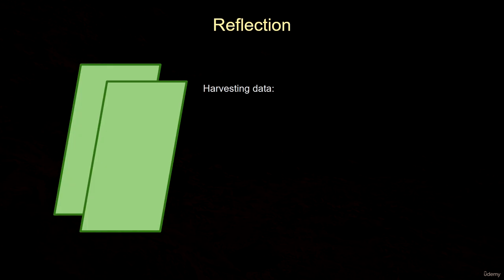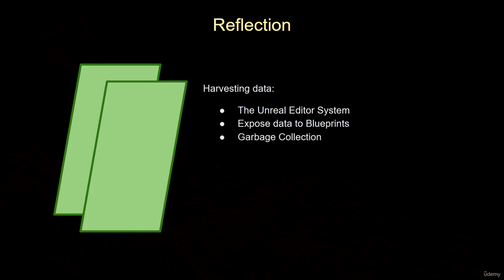This reflection system is responsible for merging data with the Unreal Editor system, exposing some of that data to blueprints, and automatically handling memory allocation with the use of garbage collection. Garbage collection is when a program manages memory associated with the project and automatically deletes objects as soon as they are no longer being used. This frees up that memory.